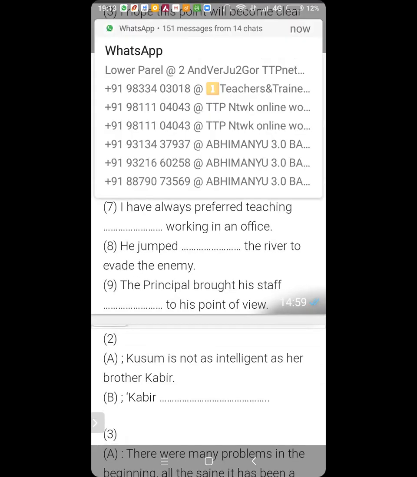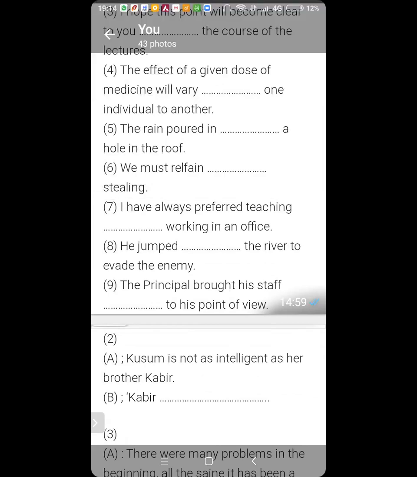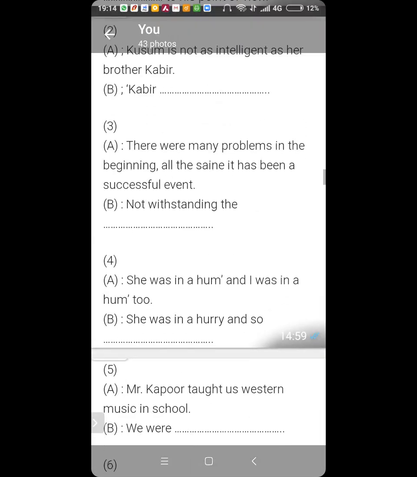The principal brought his staff around to his point of view. You bring somebody around to your point of view. Yes, the principal brought the staff around to his point of view.